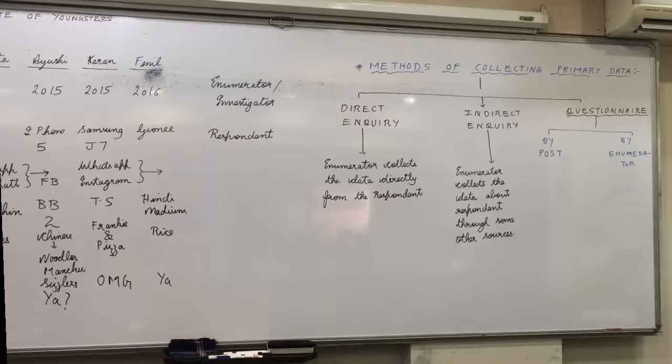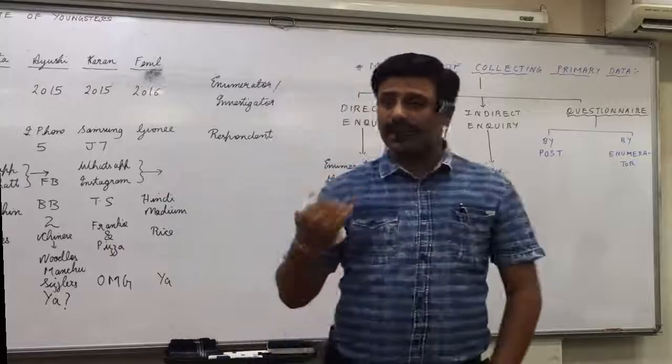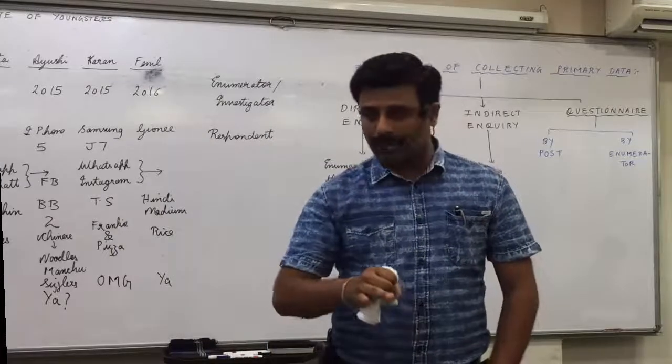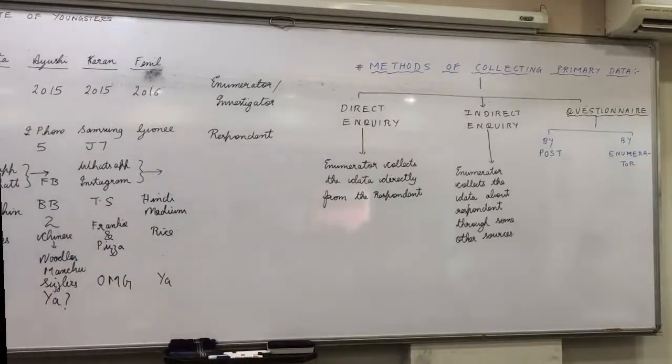Any confusion in this? When you send it by post, email, WhatsApp or any other electronic medium, it is called questionnaire by post. And when you send it through an enumerator, that is the person visits the places, asks the question, fills up the questionnaire on his own, then it is called questionnaire by enumerator. Any confusion in that? Take out your textbooks.